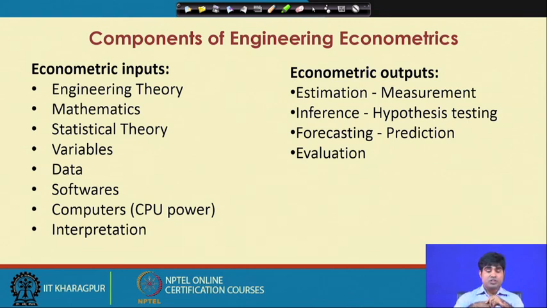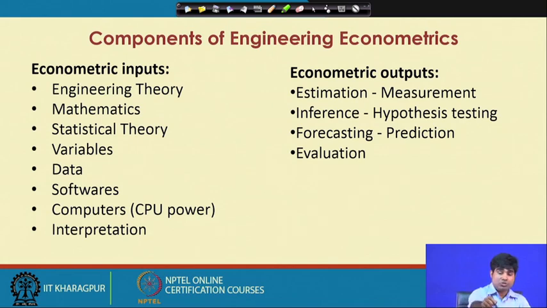In the input basket, you have engineering theory, then mathematical models and statistical theory or statistical model, and detailed variables. Then you must have data, and then software to apply the data as per your requirement, and then computers to handle the software.